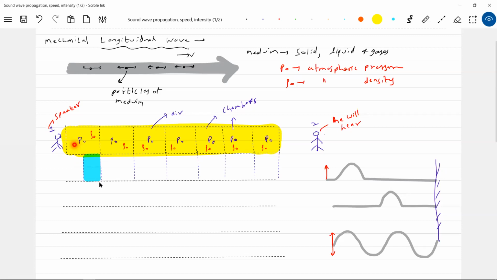So what is a layer? There's a layer one, two, three, four, five, six, seven. First, layer one will get displaced, so it will undergo compression. So the pressure here will become P1. What about the remaining? The disturbance is yet to reach there.